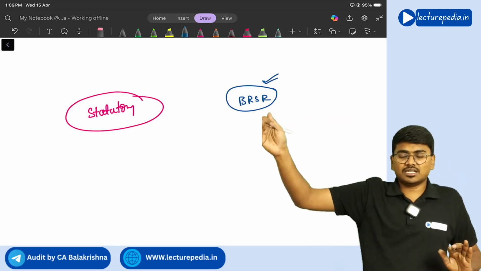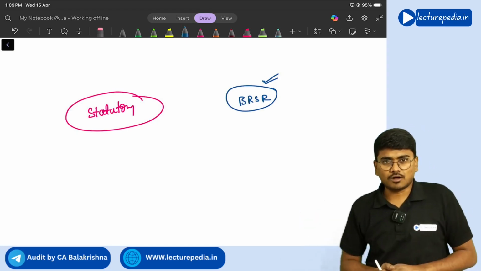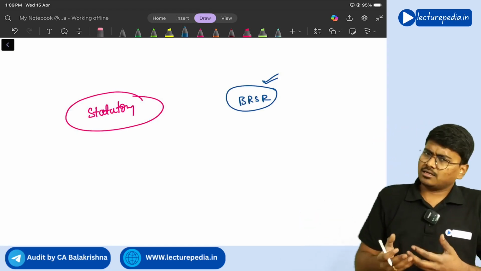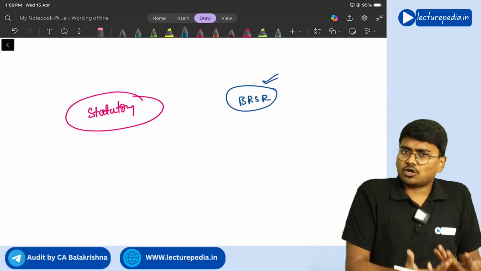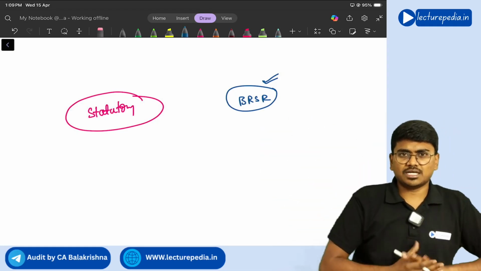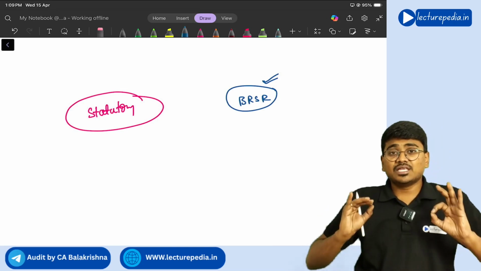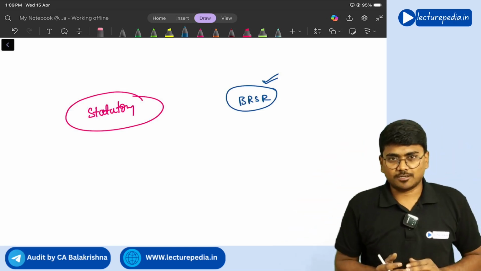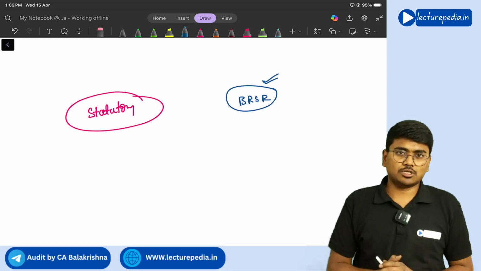Any professional can be appointed to provide assurance on this BRSR. Even the statutory auditor of the company can be given that responsibility. It is completely the management's call whom to appoint to provide assurance on BRSR.